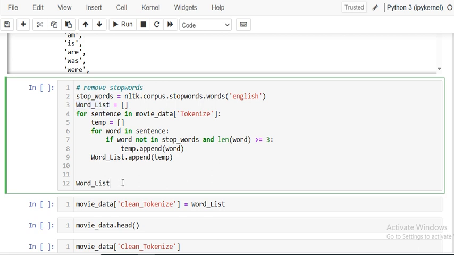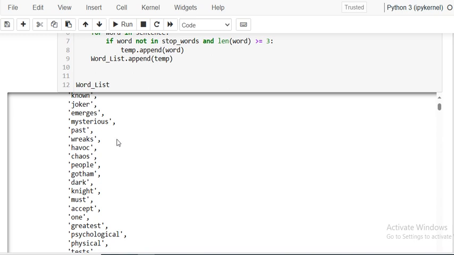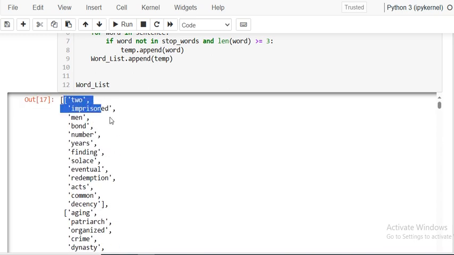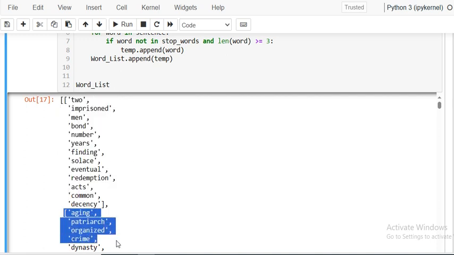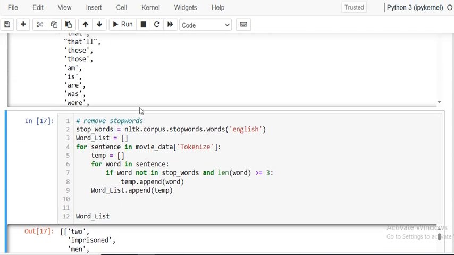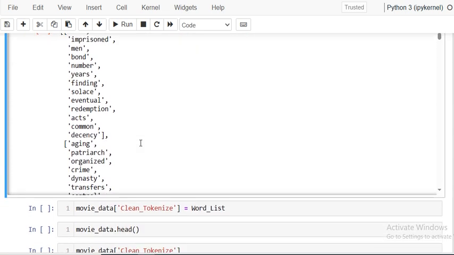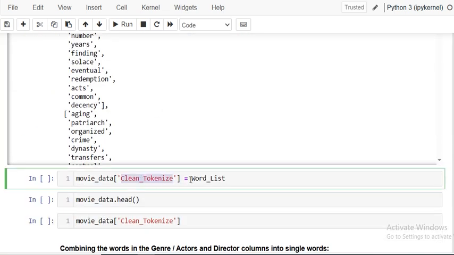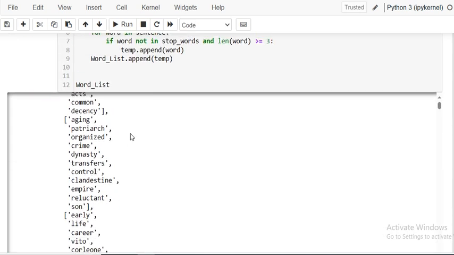So what finally we are getting is, row wise, a list of tokens. You can see this is for first row, this is for second row, like this. Okay, so these words do not include the stop words now, meaning the data is cleaned. Now we are creating one more column as clean tokenize, equal to word list, because this is a list of lists.